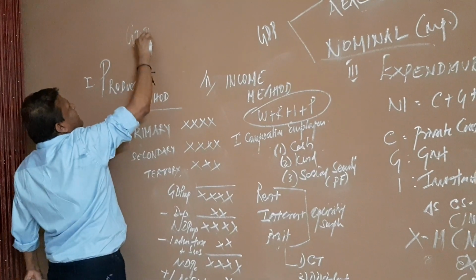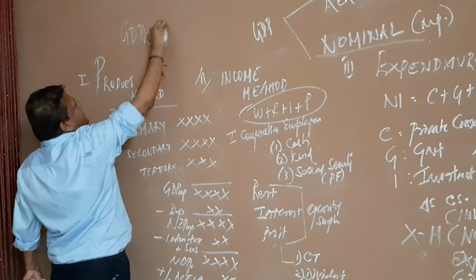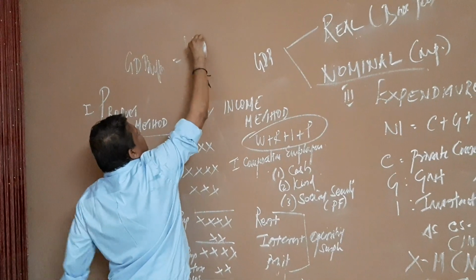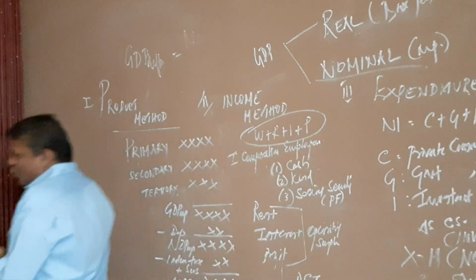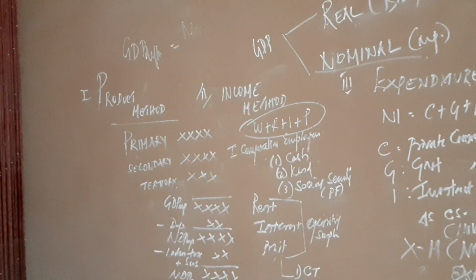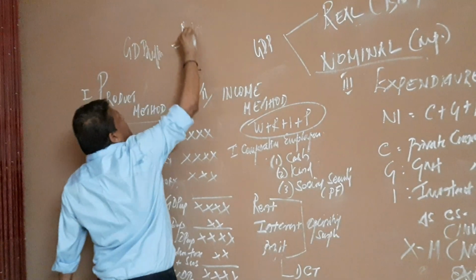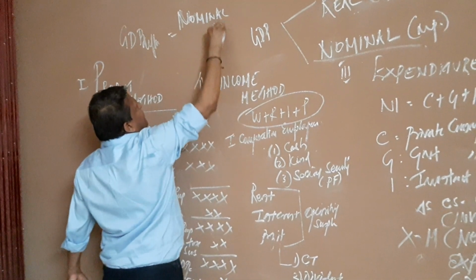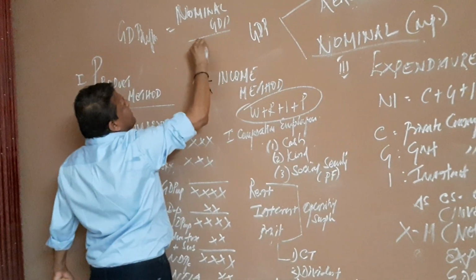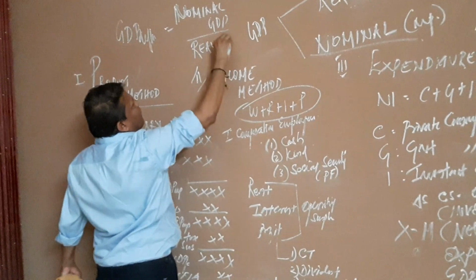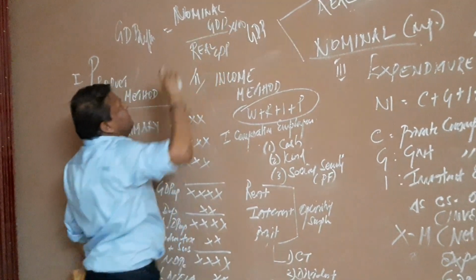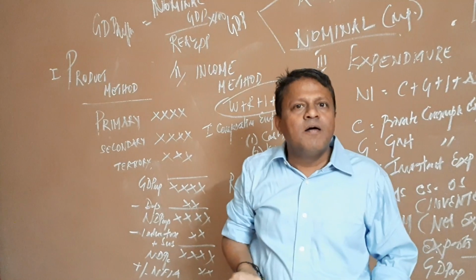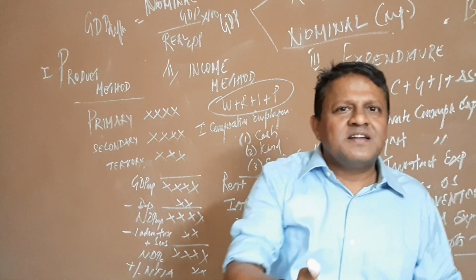So what is the GDP deflator? The GDP deflator is equal to the nominal GDP divided by real GDP multiplied by 100. This is called the GDP deflator, and the GDP deflator is nothing but the inflation, the price level.